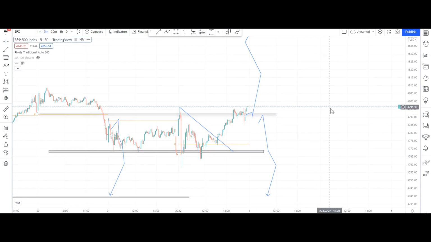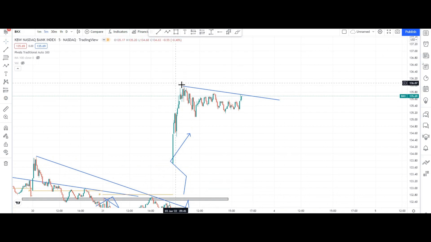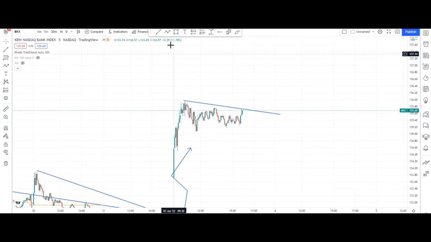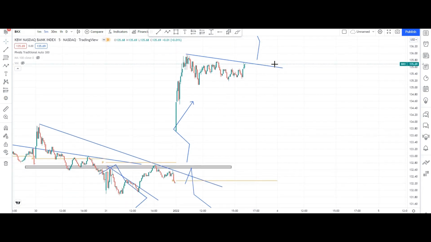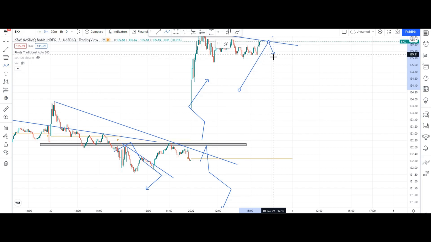Okay guys, now we can see the next index, BKX. I have told you if it crosses this line, you will get very nice momentum, because it is making a pole and flag pattern. So whenever it breaks or takes support, your first target, second target, third target, you can continuously go on the upside also. Okay guys, if it acts as a resistance from here only, then your first target, second target, third target and fourth target.